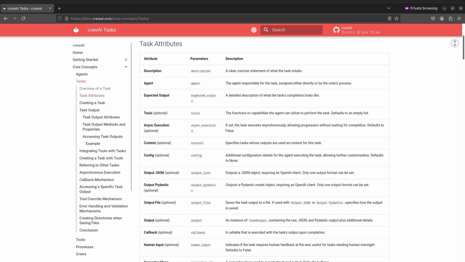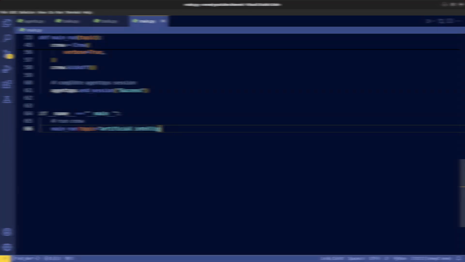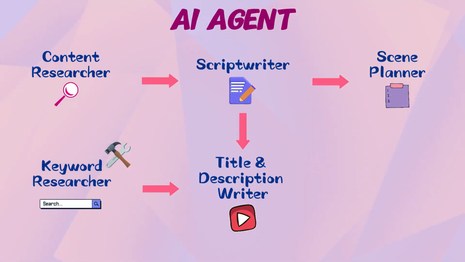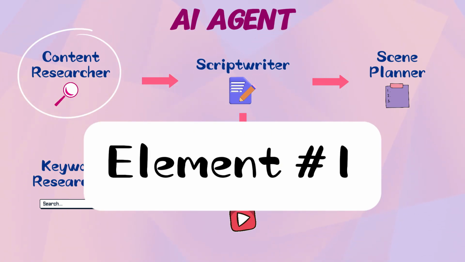It saves a lot of headaches later on. Now, with all that set up, we're ready to dive into the central elements of the AI system. We'll go through each element together, explaining every single part of the code. Let's kick things off with the first CrewAI agent for video content research.